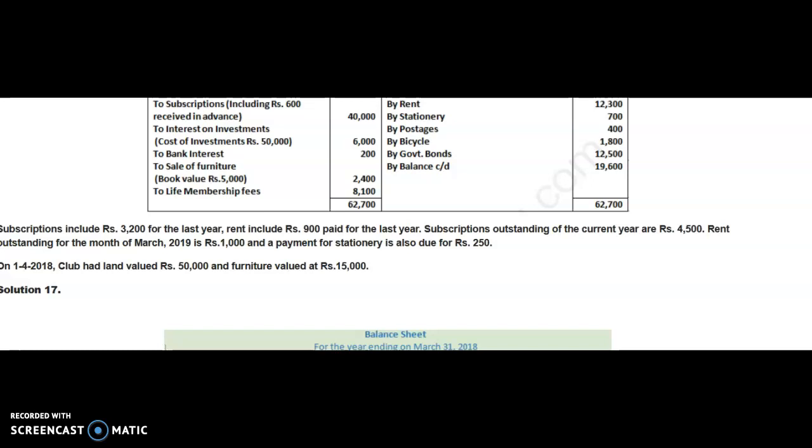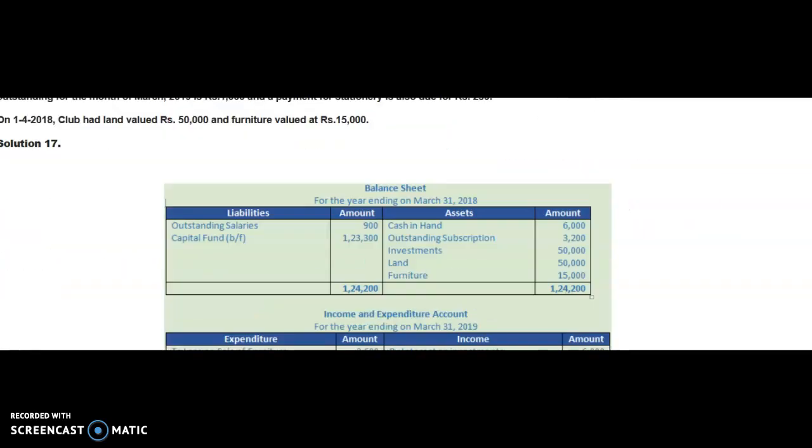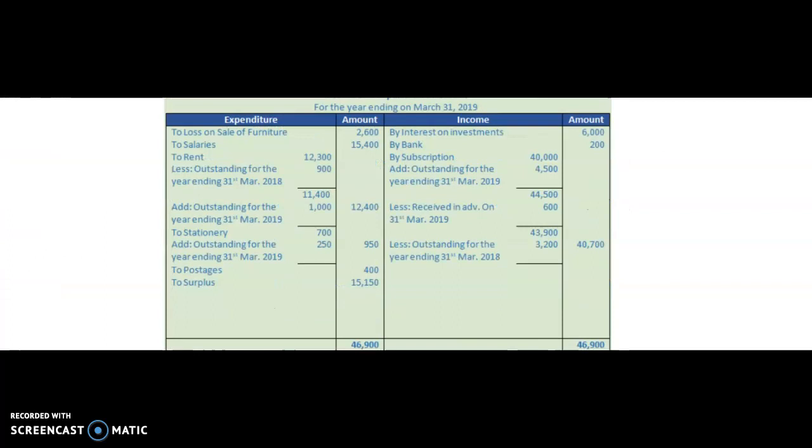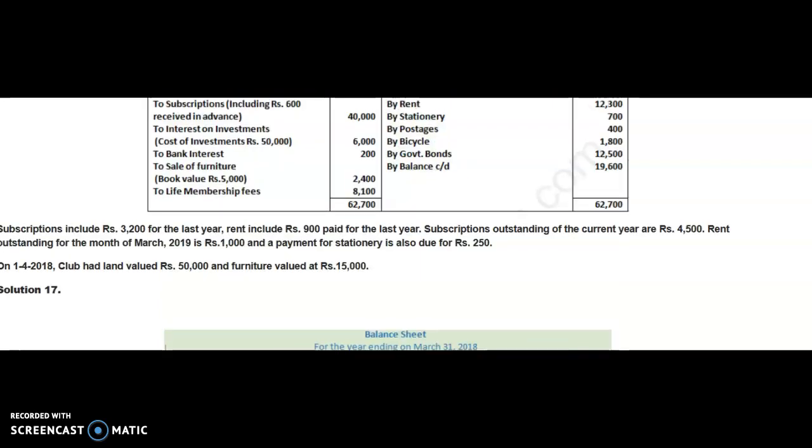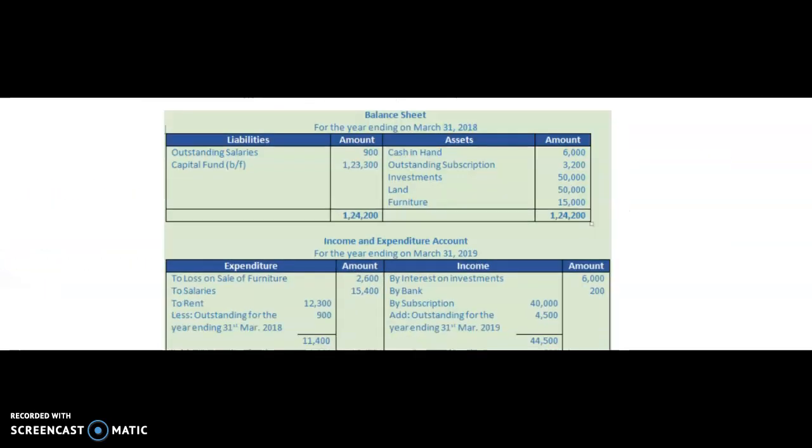So what we incurred? We had a loss of 2,600. So that loss will be shown here in the income and expenditure account. How? The total cost is 5,000, selling price is 2,400, and then there is a loss of 2,600 that will be shown here as loss on sale of furniture 2,600.